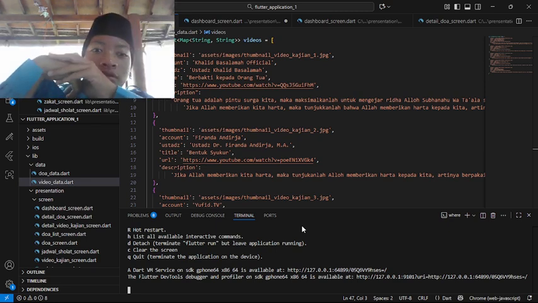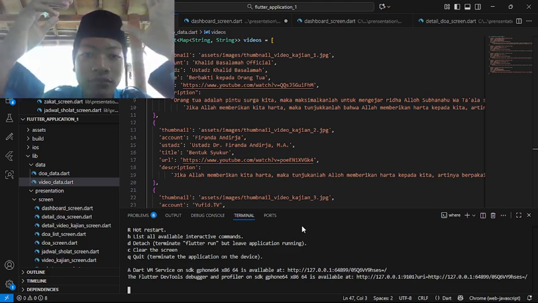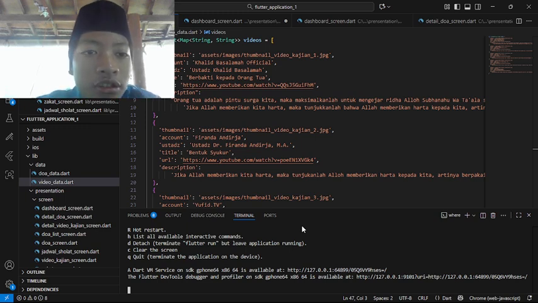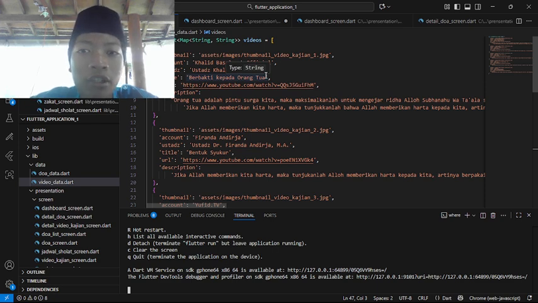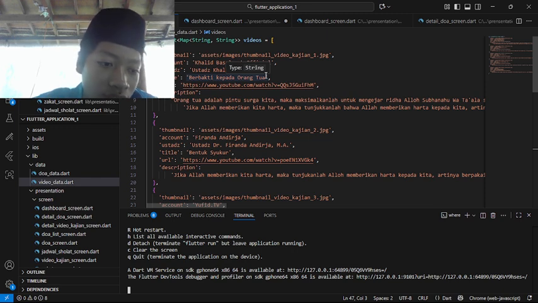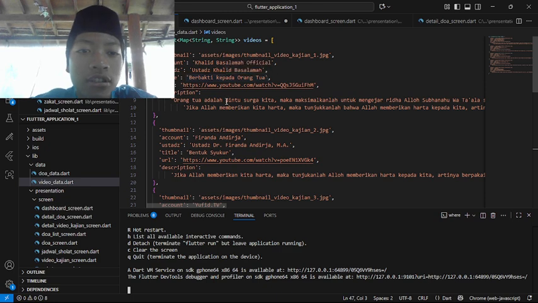So before we go to the other files, I will tell you about the first one, which is the video data file. Inside this file, we are making all of the assets and the data that we will use at the video kajian screen and the detail video kajian screen. And now let's go to the code.